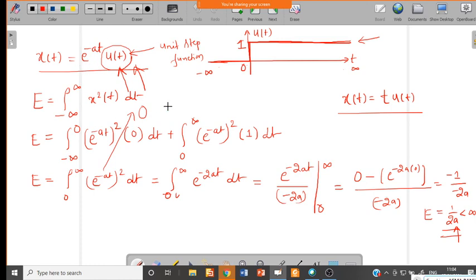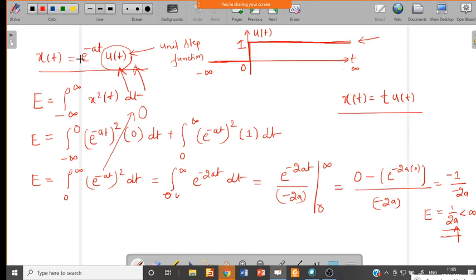No, sir. So we have the signal x of t equal to e power minus a t into u of t, right? Now u of t is defined from 0 to infinity. So from minus infinity to 0, I told that the amplitude is 0. Now we have the energy equation, which is integral from minus infinity to plus infinity of x square of t into dt. Now substitute the values. For minus infinity to 0, this u of t will be 0, the amplitude is 0.